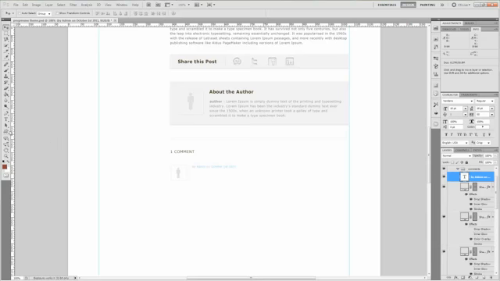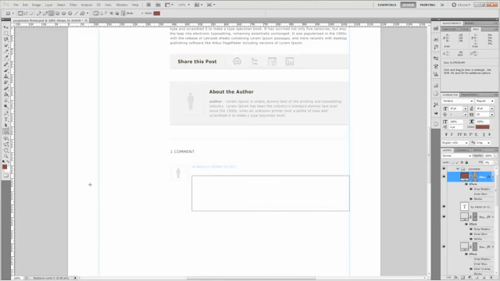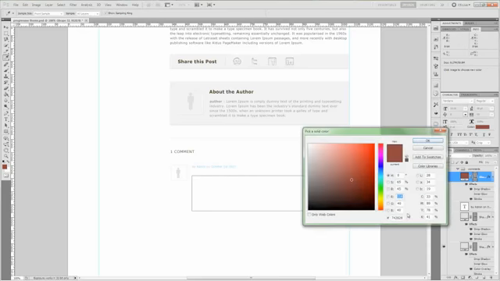So grab your rectangle tool and create a background that's about 605 by 138. So we'll create a background about 605 by 137 is good.